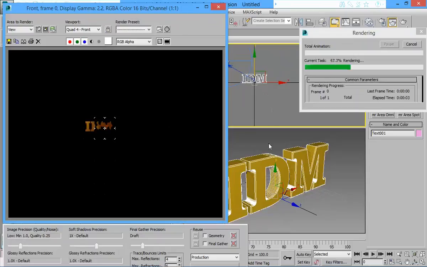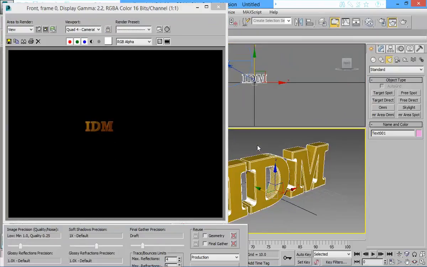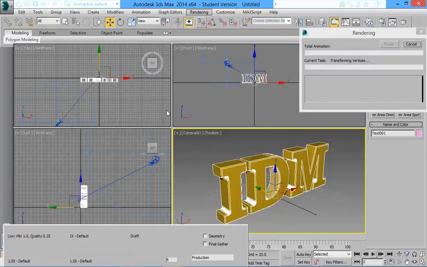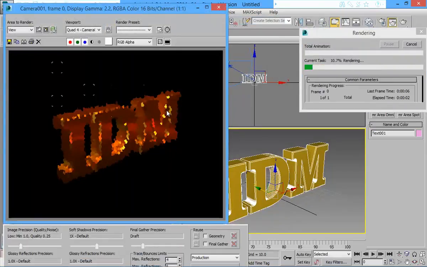Oh, it's rendered the top view, or the front view. I'm going to select this one and render again. My rendering is looking a bit different because I've selected the Mental Ray renderer, and it gives you a better finish. The Mental Ray renderer is a high quality finish. Can you see that? Nice, awesome, crispy gold.